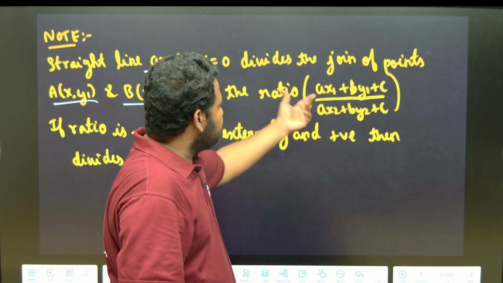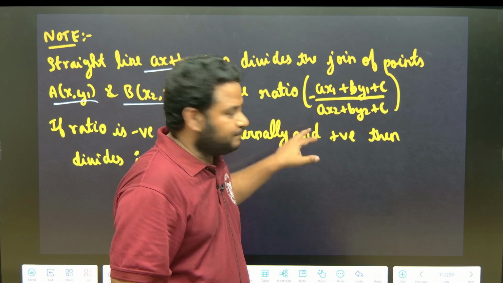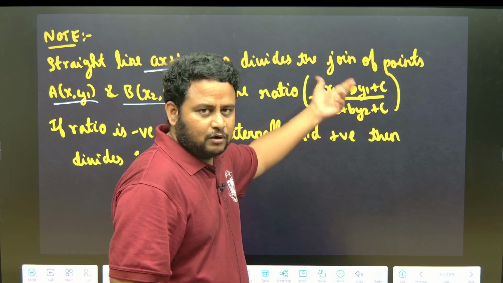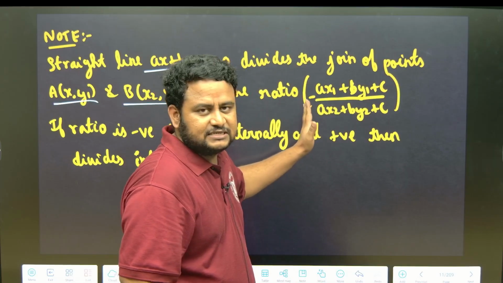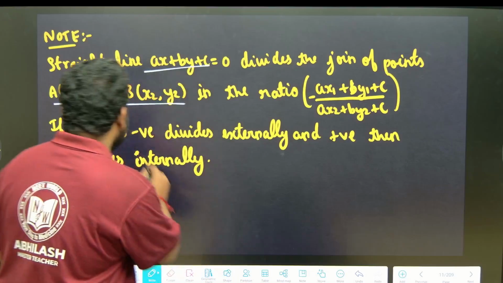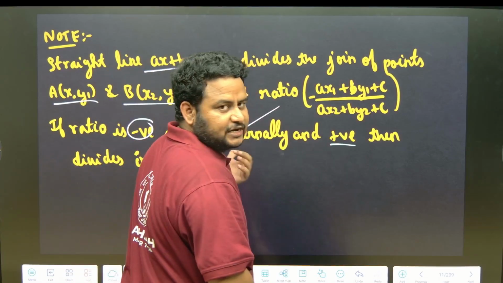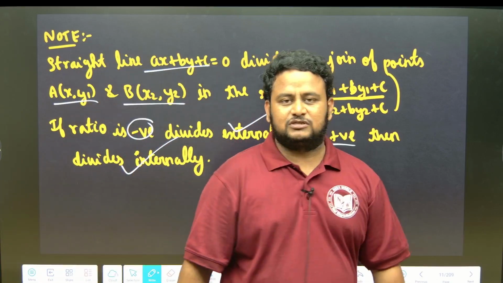Wherever in the numerator put x1 y1, in the denominator put x2 y2. Got it? So this minus sign should be there. After putting it, if the minus sign is still retained in m by n, then it divides externally. If the plus sign is there, or if there is no negative sign, then it divides internally. Based on this we will solve some questions.